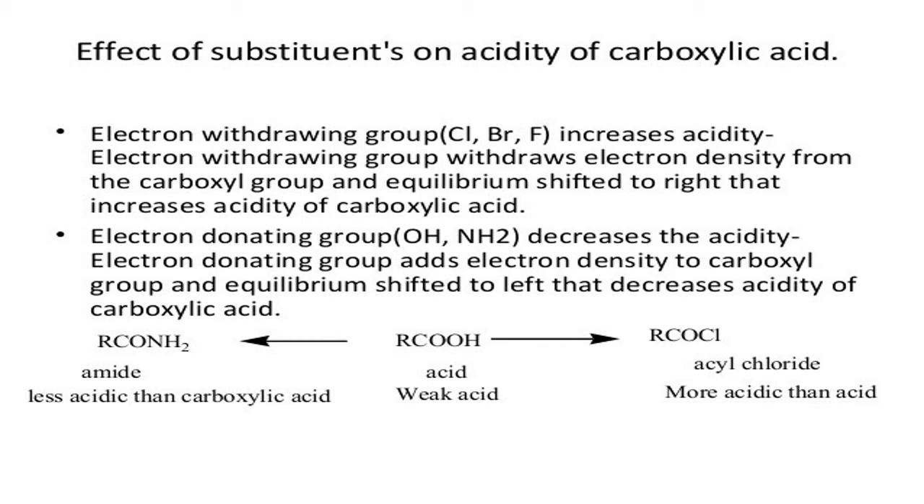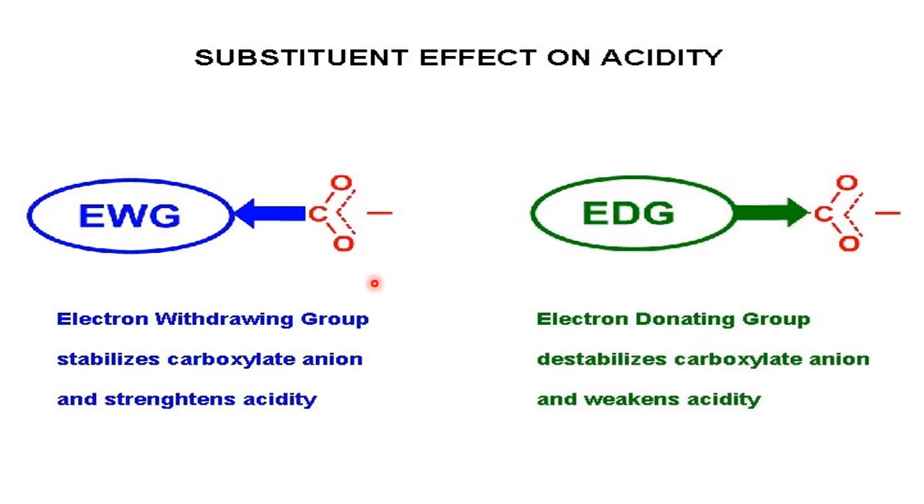What is the conclusion? Electron donating groups will decrease the acidic character of carboxylic acid, whereas electron withdrawing groups will increase the acidic character of carboxylic acid. This is known as the effect of substituents on acidity of carboxylic acid. So any electron withdrawing group will increase the acidic strength, whereas electron donating or electron releasing groups will decrease or weaken the acidity. Already explained why.